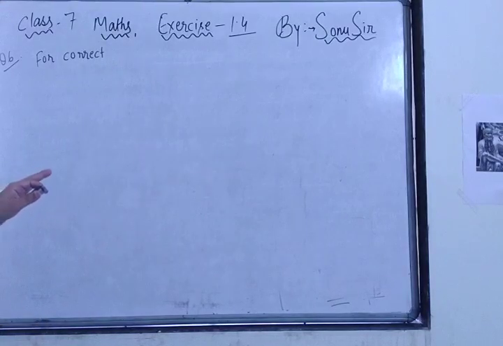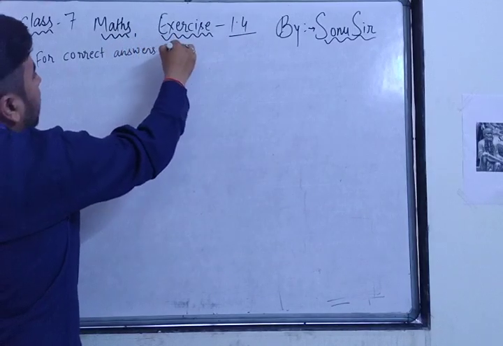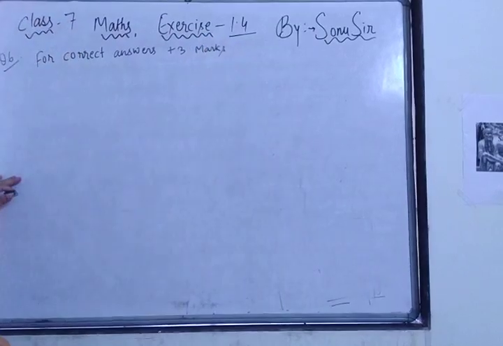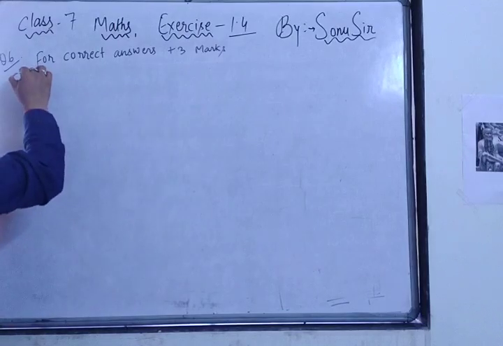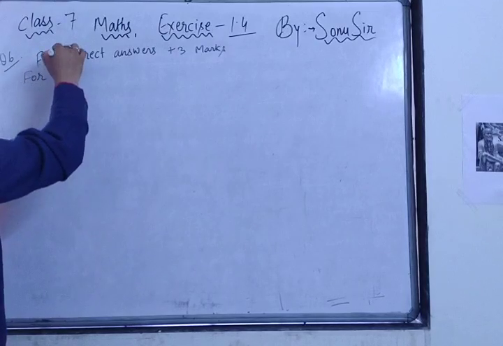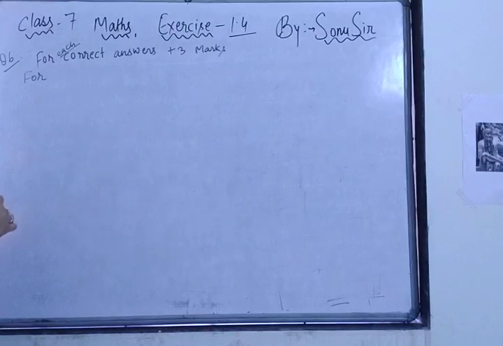For correct answers they are giving plus 3 marks. For correct answers, how much marks are they giving? Plus 3 marks. And second, minus 2 marks are given for every incorrect answer. I am writing it properly so we will not have disturbance.